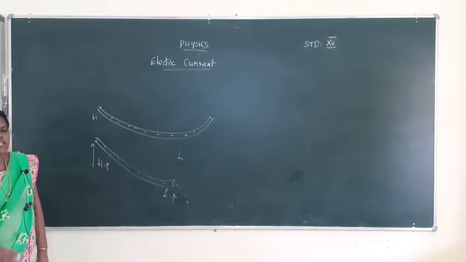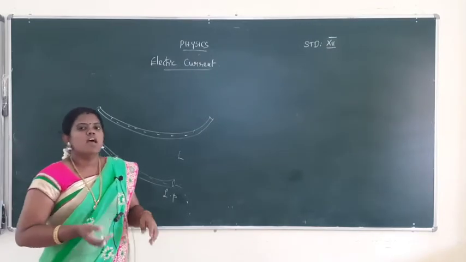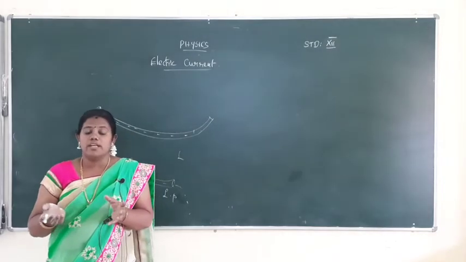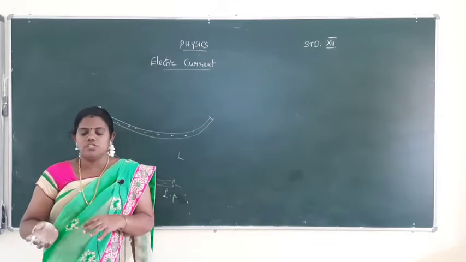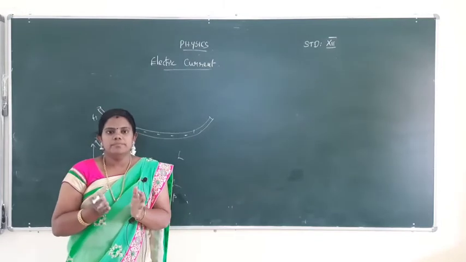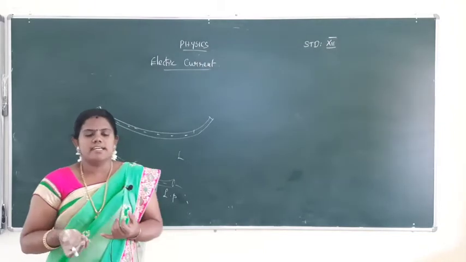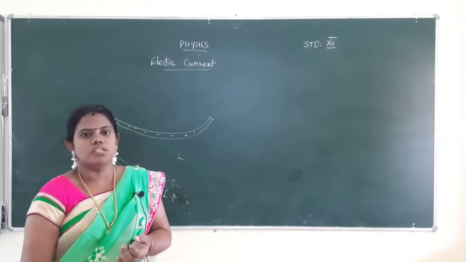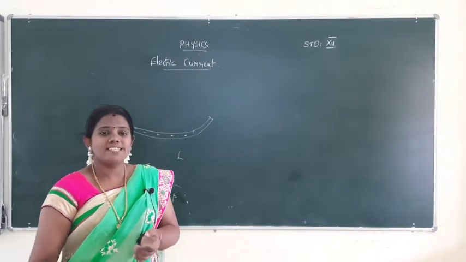Okay, so what is current, what is electricity, what is voltage difference, and how does the water flow, that is, how does current flow? Current always flows from higher potential to lower potential, and all of this was discussed earlier. And what terms are used in electricity, and now, what is current?